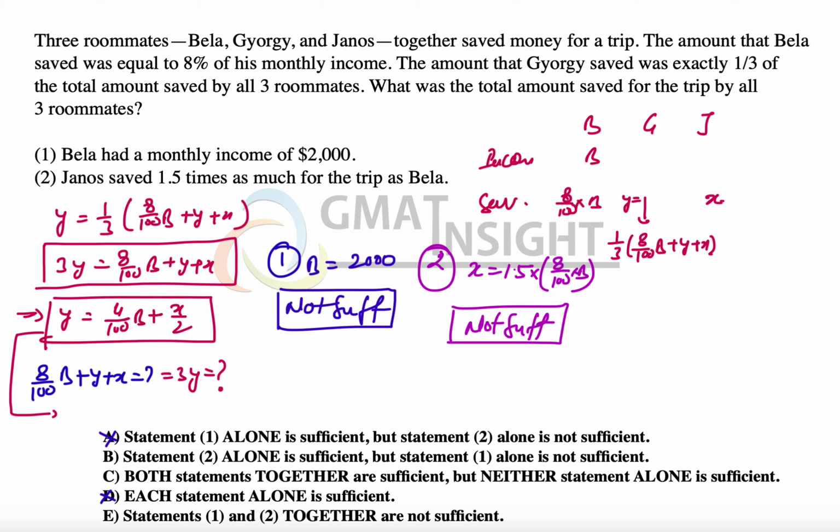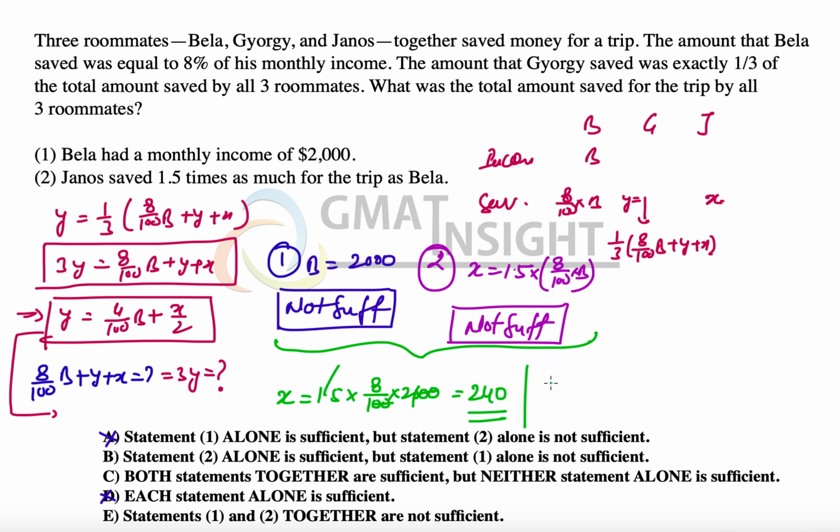The third step is the combination of the two statements. When we combine them and substitute the value of B, we can find the value of X. The value of X will be 1.5 times 8 over 100 times 2000. These two zeros cancel out, and the decimal can be eliminated. So we have 30 multiplied by 8, which is 240. We know the value of X is 240.